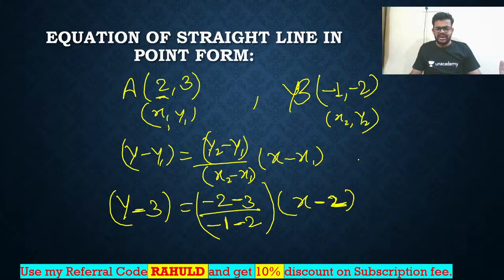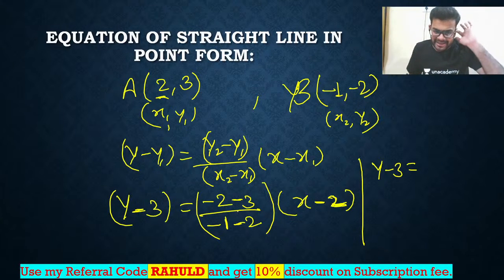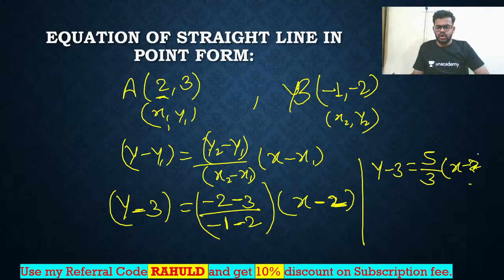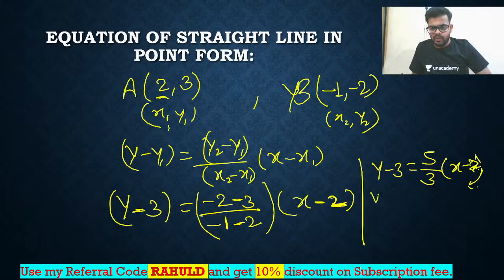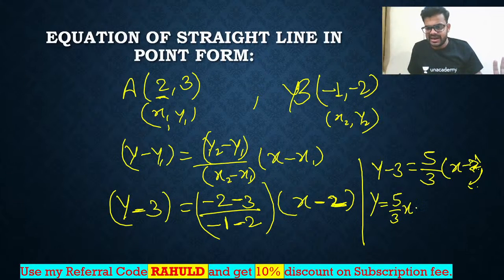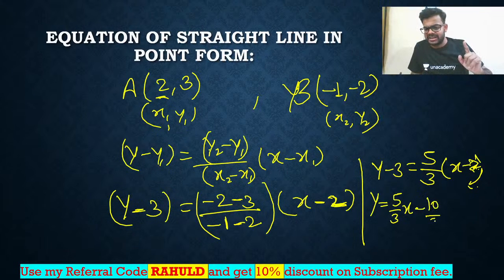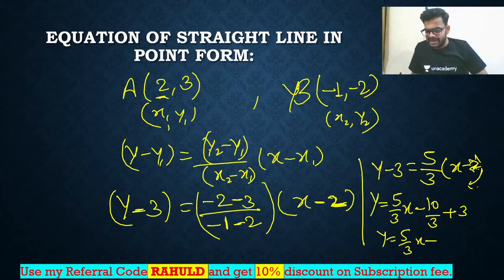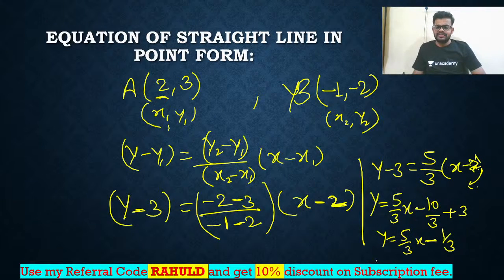Let us simplify this. What you will get? Y minus 3 is equal to minus 5 divided by minus 3, which means 5 by 3, into x minus 2. Simplifying, y is equal to 5 by 3 x minus 10 by 3 plus 3. If you solve it, you get 5 by 3 x minus 1 by 3. So this is the answer.